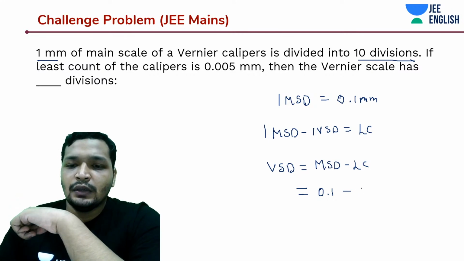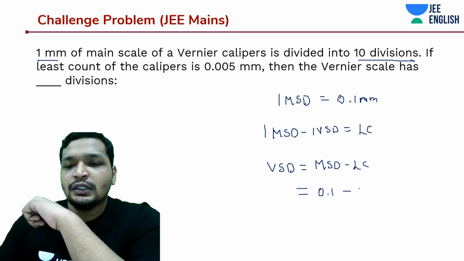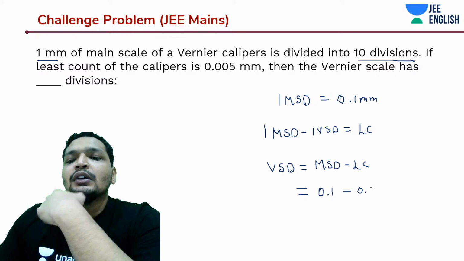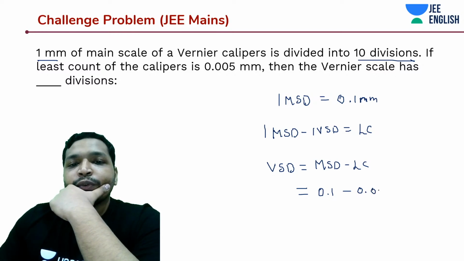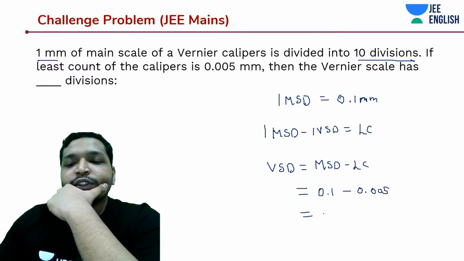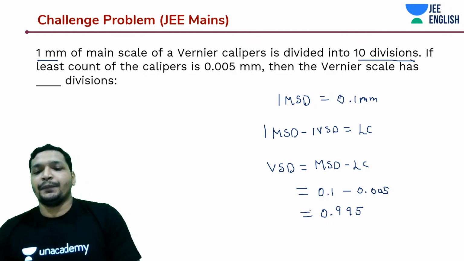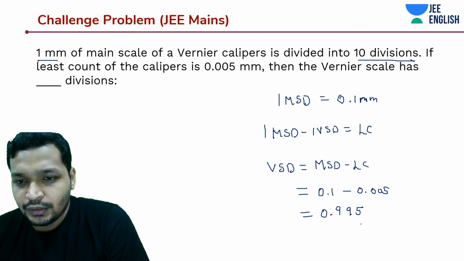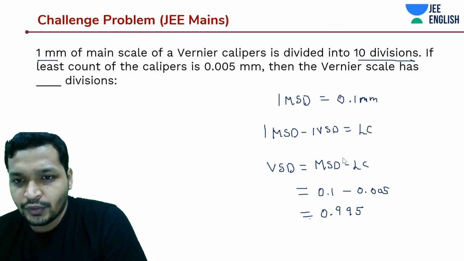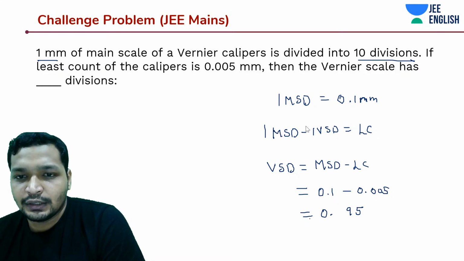Okay, we are doing it correct, I guess. 0.05, that is going to be 0.995. Is that what it is? Are we correct? No, you're not correct. So this should be 0.095.